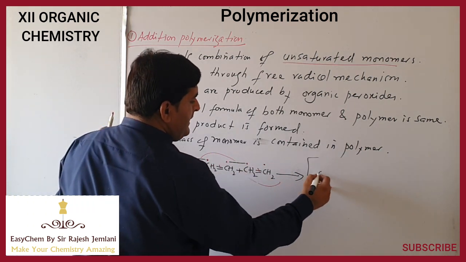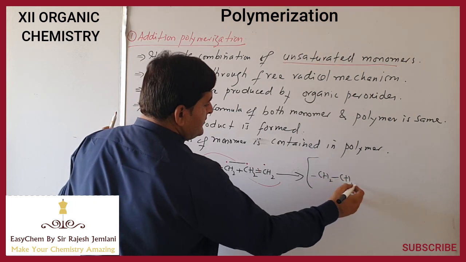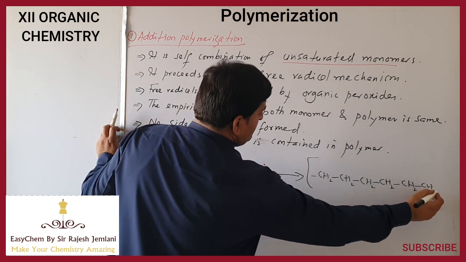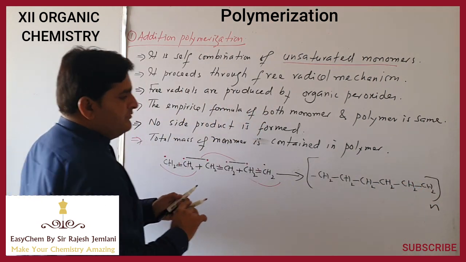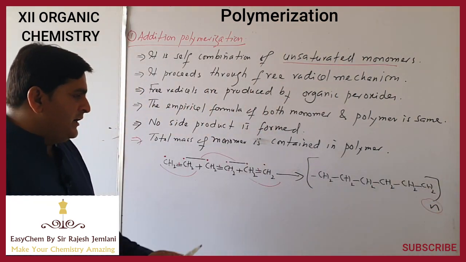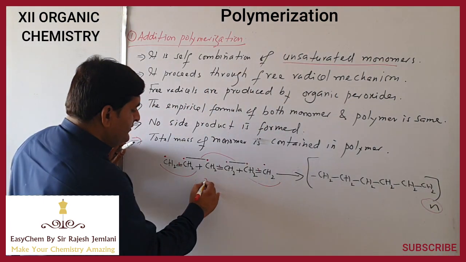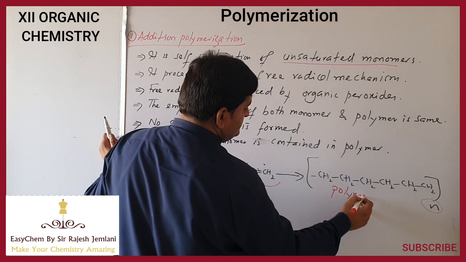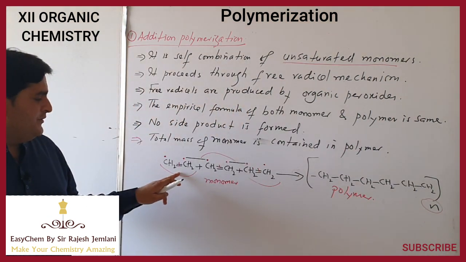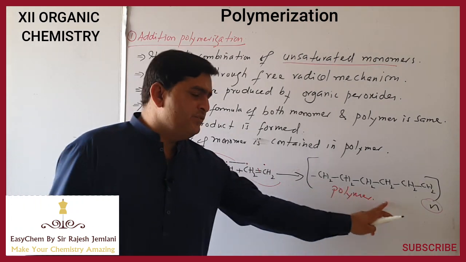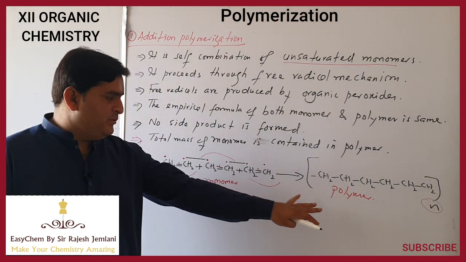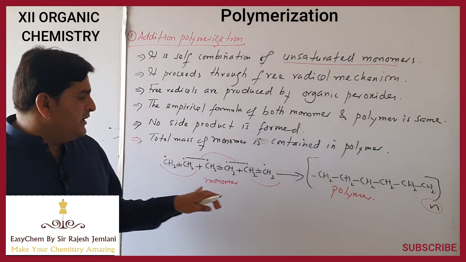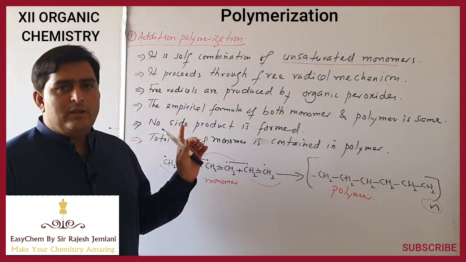So here we have this type of structure: ethene, another ethene, another ethene. This N is the number of monomers that have been added. These are the monomers, and this one is the polymer. The empirical formula of monomer is CH2. The polymer is also CH2. No side product is formed. The reaction proceeds through free radical addition. Free radicals are produced by benzoyl peroxide.